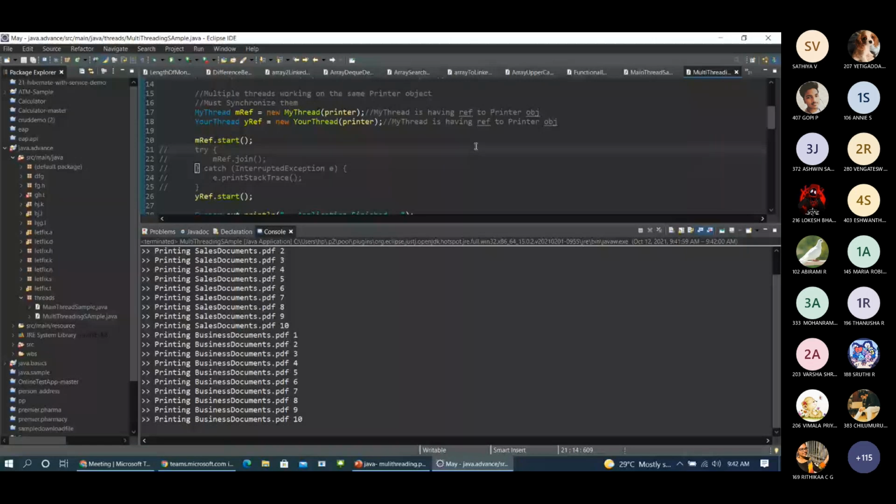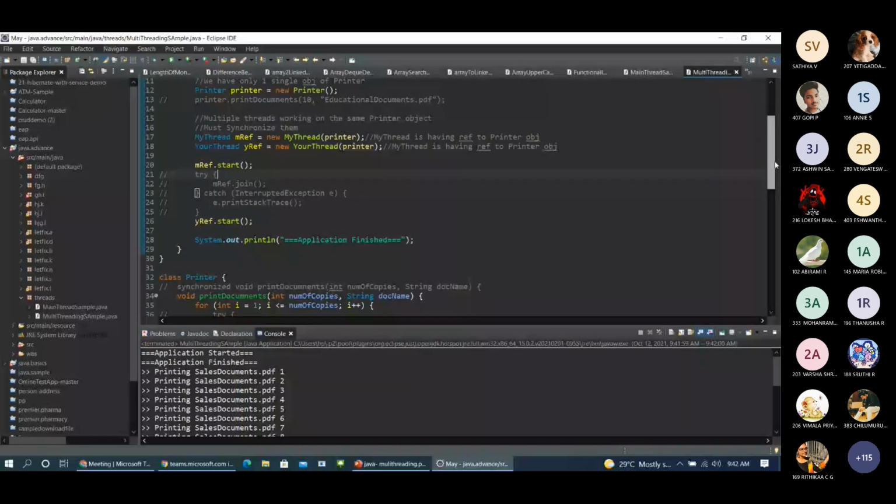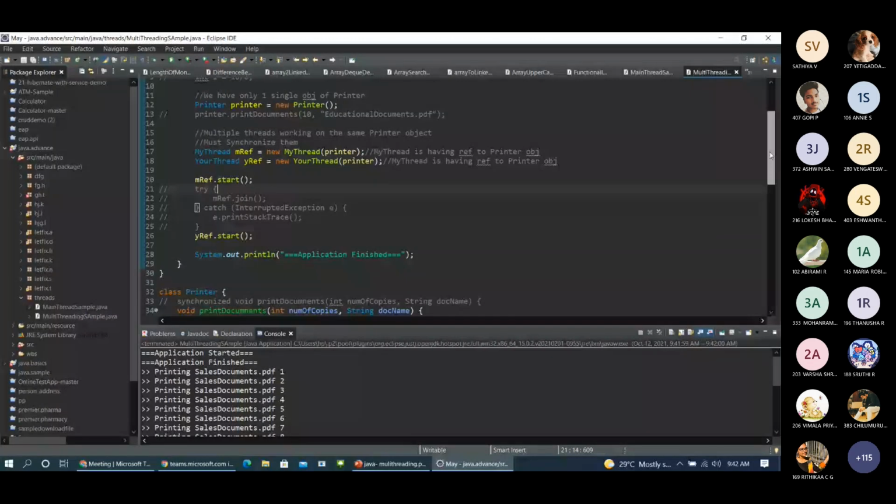And if I do this again, you can see again what's happening. It's in a proper way this time. So this is how it happens. This is called inconsistency, and this is not how it should happen. We have just consumed the thread, but we are not handling the process of the thread. In real time, someone wants to print some documents and some other person also wants to print documents. If it happens this way, this is not good.